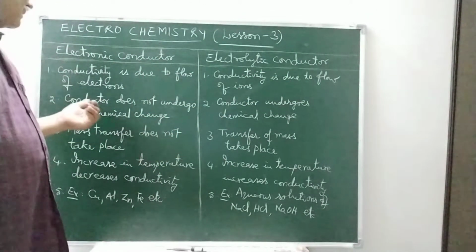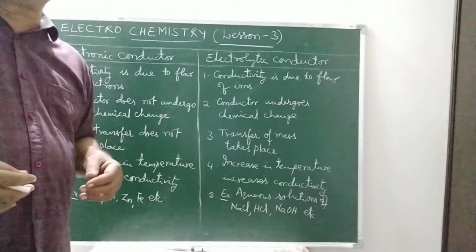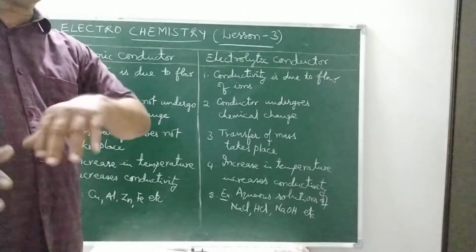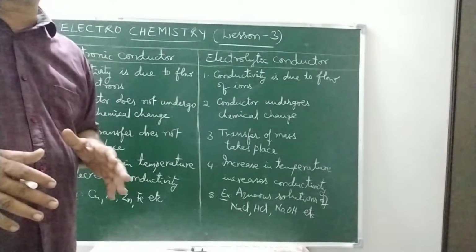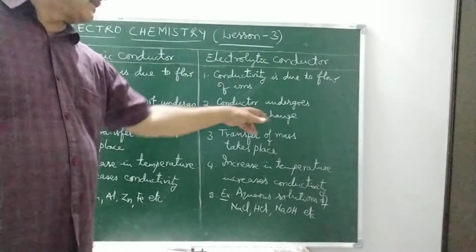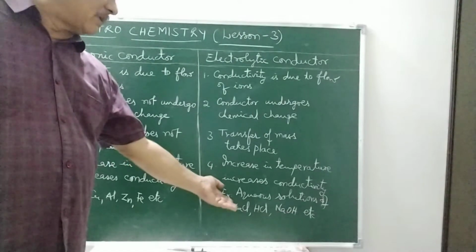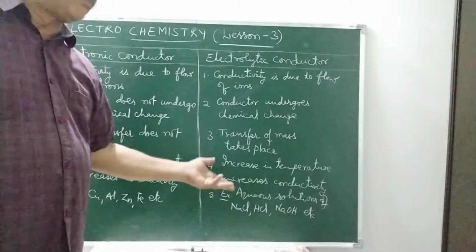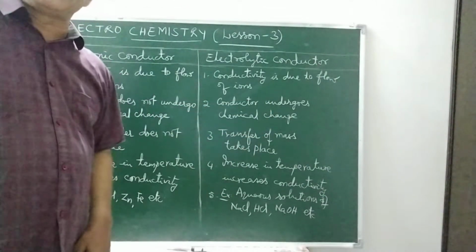Similarly, in electronic conductors the conductor does not undergo any chemical change. During the flow of electrons in copper wire, there will be no chemical change. That means copper may not convert into another substance, or undergo ionization, etc. If we take electrolytic conductors, the conductor undergoes a chemical change. We know that if current is passed through the aqueous solutions, oxidation takes place at anode and reduction takes place at cathode. So, conductors undergo chemical change.